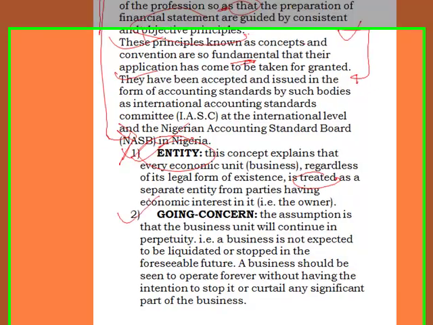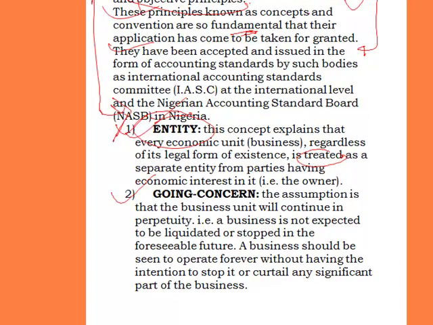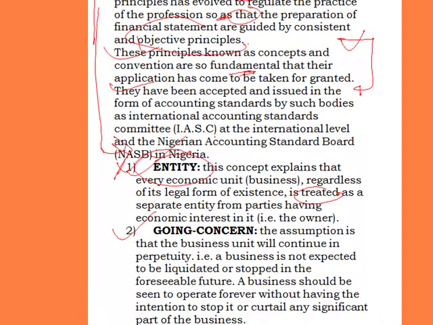I will say going concern concept. Going concern concept is a concept in accounting which states that a business will continue to exist in perpetuity, without the owner or the person that has an economic interest in it having in mind curtailing any significant part of the business. It means if you're having a business, you should not have it at the back of your mind that at some period you want to stop the business. It's against the concept of going concern.